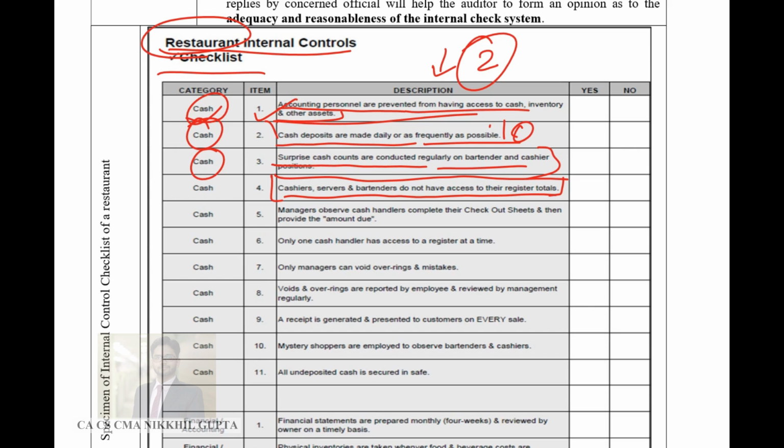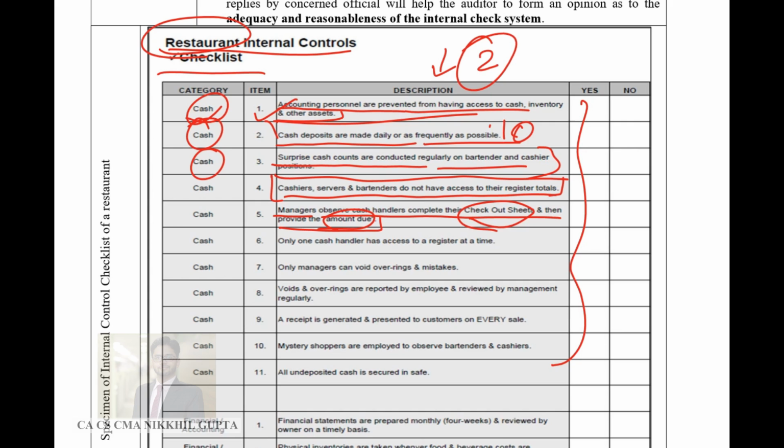Then the fifth part is that managers observe cash handlers, complete their checkout sheets and then provide the amount due. The managers should keenly observe what is happening with their cash. They should check the sheets and then provide the amount due, which should be in the cash book, to the bartenders or the people collecting cash. So guys, this is the type of internal control questionnaire which you will issue as an auditor to know.